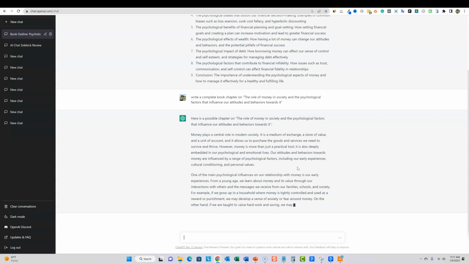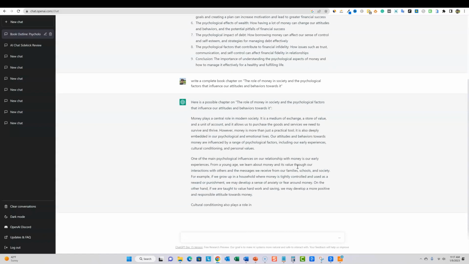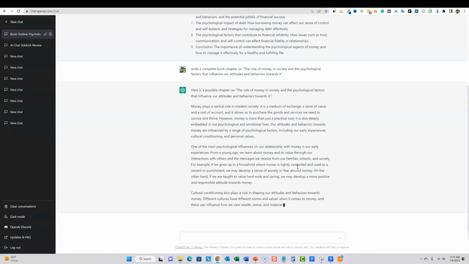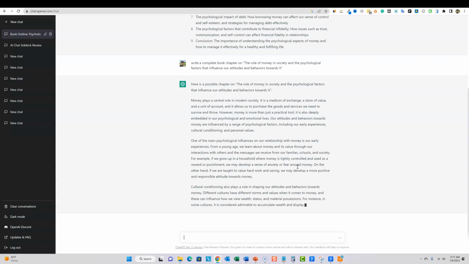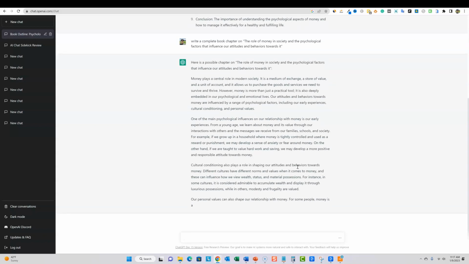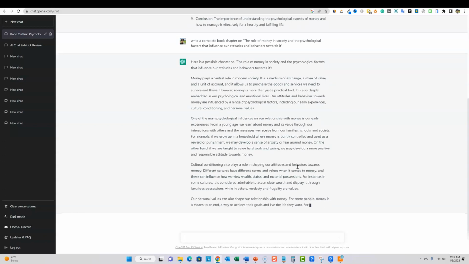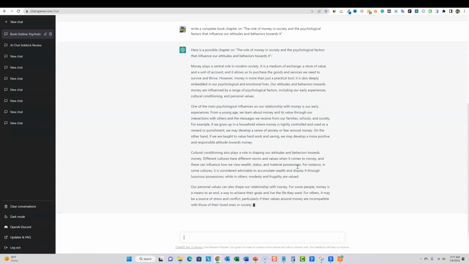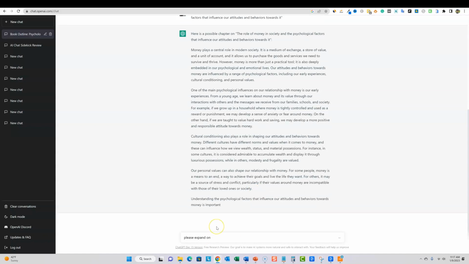So right now, here is a possible chapter for the role of money in society and the psychological factors that influence our attitudes and behaviors toward it. So money plays a central role in modern society. It is a medium of exchange, a store of value, and a unit of account, and it allows us to purchase the goods. And then you just keep scrolling down here, and it's just writing our chapter for us. Our personal values can also shape our relationship. And it's done.